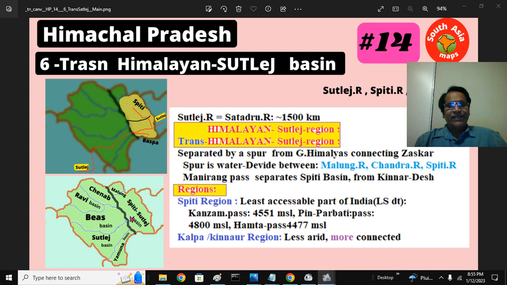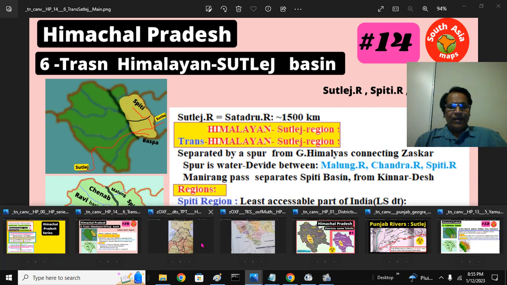There is a pass here called Kunzum Pass, Pin Parbati Pass and Hamta Pass. All these are more than 4,500 meters. Kalpa region is less arid compared to Spiti Basin. This is more accessible. Spiti region, this is the least accessible part of India.